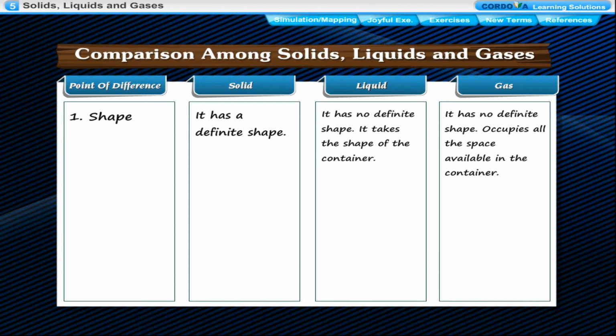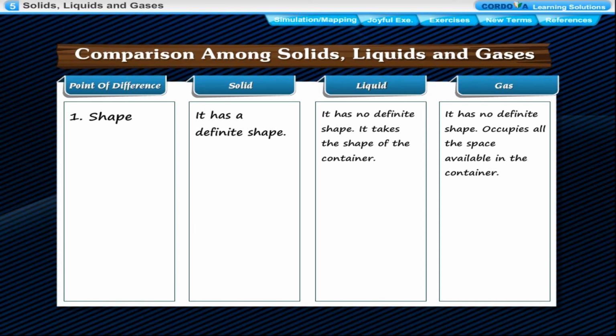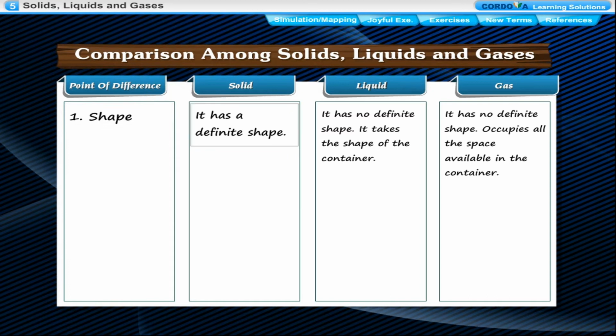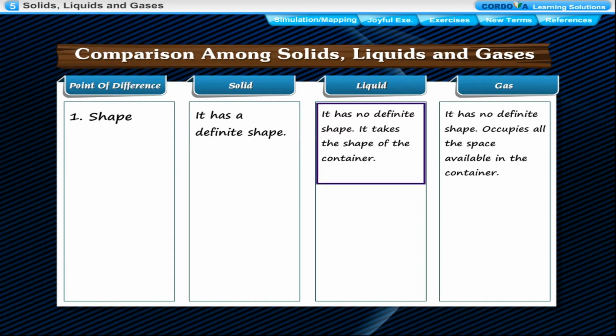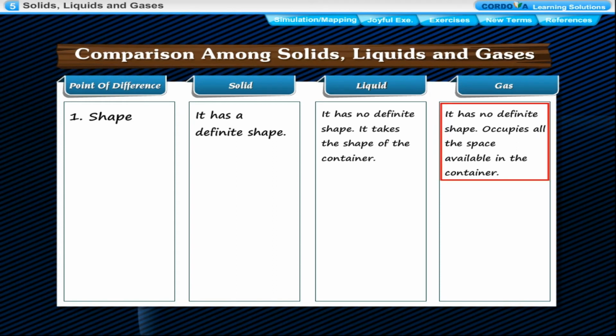A comparison among solid, liquid and gas. Point of difference: solid, liquid, gas. Shape: a solid has a definite shape. A liquid has no definite shape; it takes the shape of the container. A gas has no definite shape; it occupies all the available space in the container.